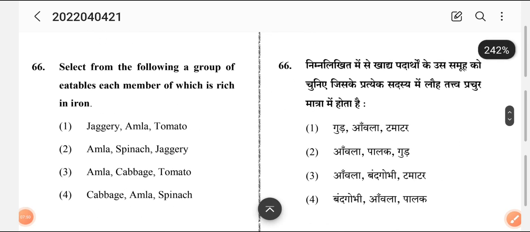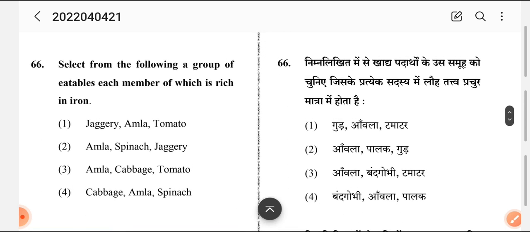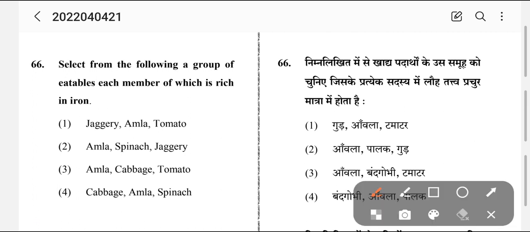Now coming to the next question. This is the most standard question, asked almost every year. EVS is a very scoring subject. If you prepare well, you can score very well. Select from the following a group of eatables, each member of which is rich in iron. Option 1: jaggery, amla, tomato. Option 2: amla, spinach, jaggery. Option 3: amla, cabbage, tomato. Option 4: cabbage, amla, spinach.